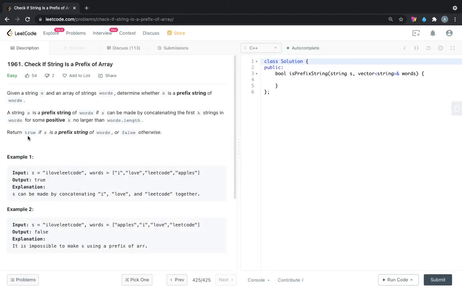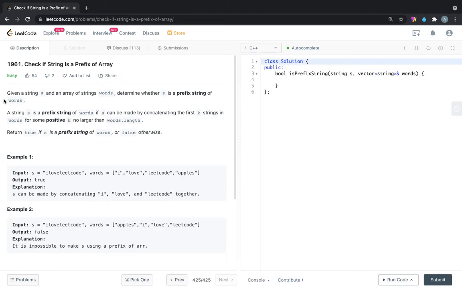So the problem statement says that given a string s and an array of strings words, determine whether s is a prefix string of words. A string s is a prefix string of words if s can be made by concatenating the first k strings in words for some positive k no larger than words dot length. Return true if s is a prefix string of words or false otherwise.